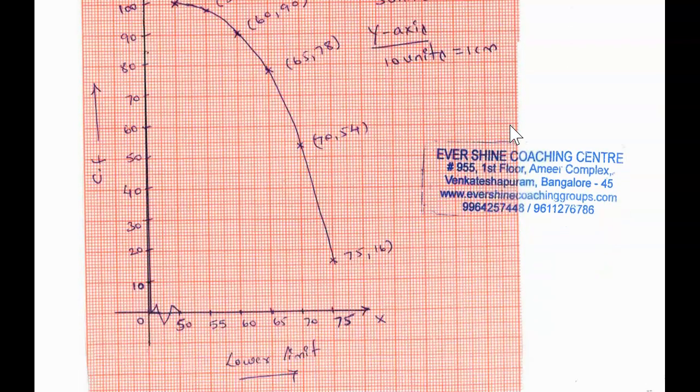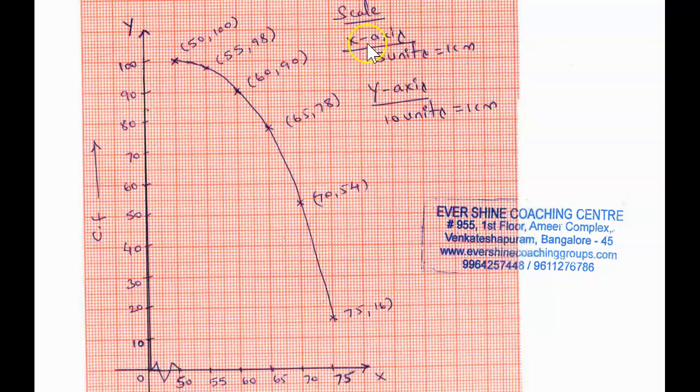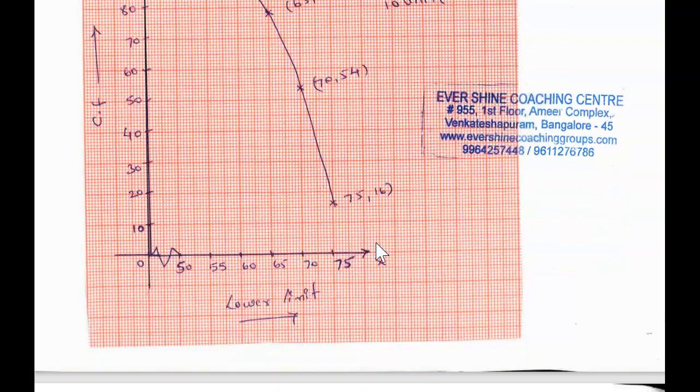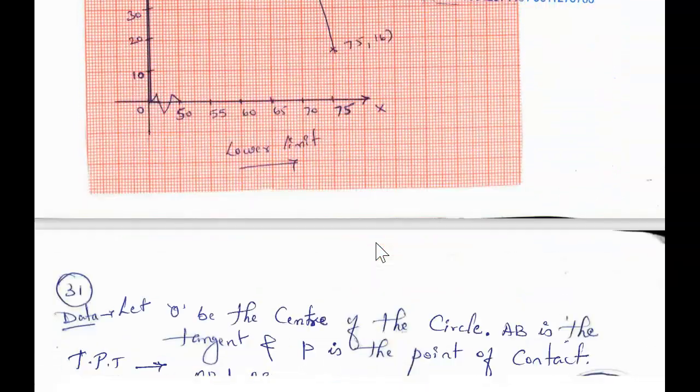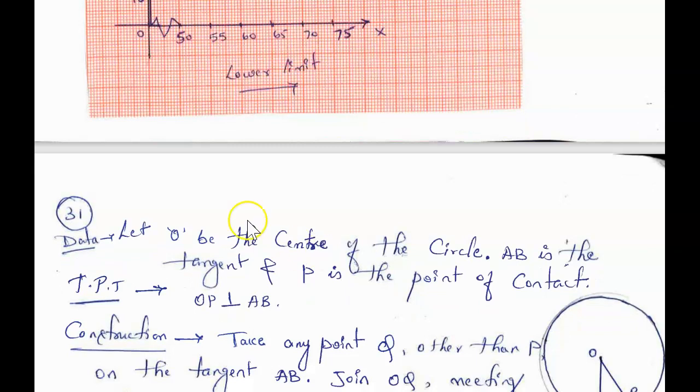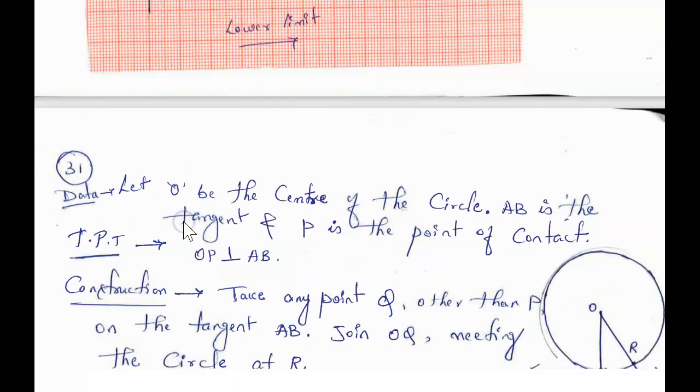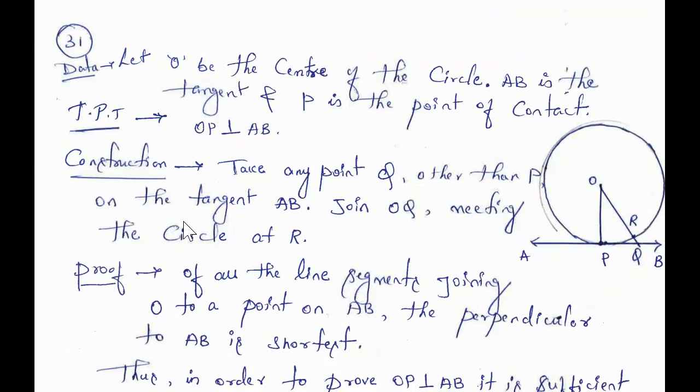I hope you can see the graph properly, and don't forget to write the x-axis and y-axis scale. What is the scale you are using? I hope you can understand. And this is the lower limit on the x-axis and cumulative frequency on the y-axis. And this is question number 31. That is nothing but the theorem, the perpendicular theorem.